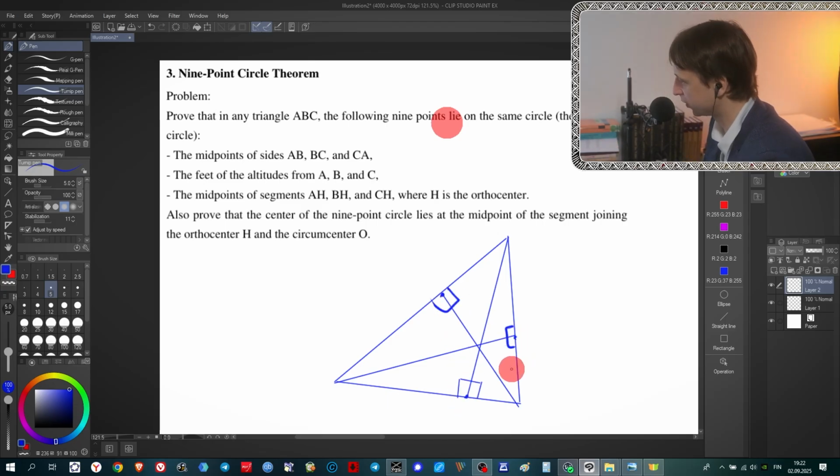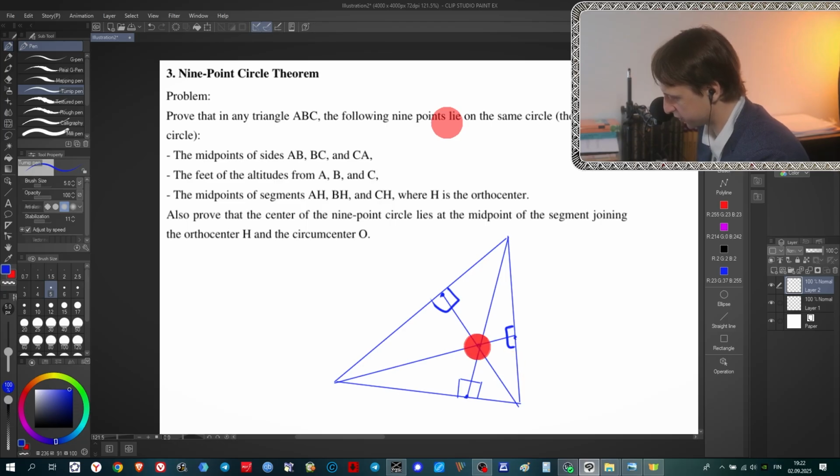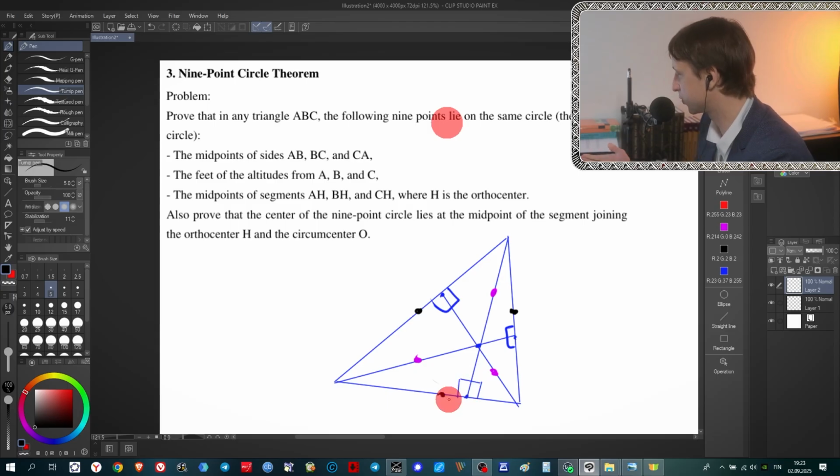No question about it. But besides these points, you also have the midpoints of these segments. Midpoint of this segment, midpoint of this segment, midpoint of this segment. All of them also belong to the same circle, and midpoints on the sides of your triangle. So this side midpoint is here, this side midpoint is here, and this side midpoint is here, and all these nine points belong to the same circle, and that's what we need to show.